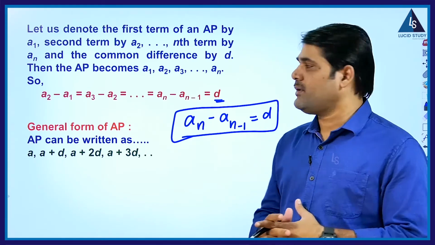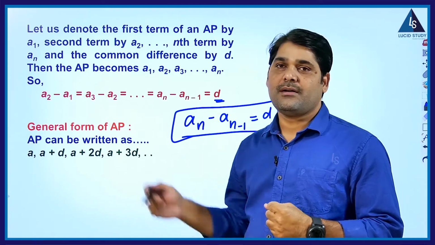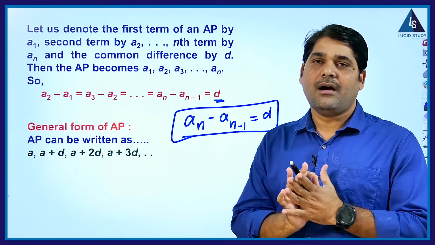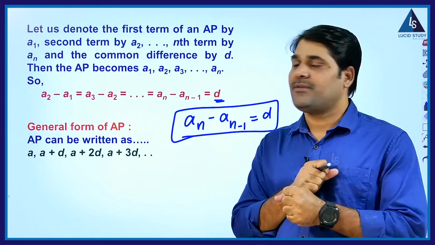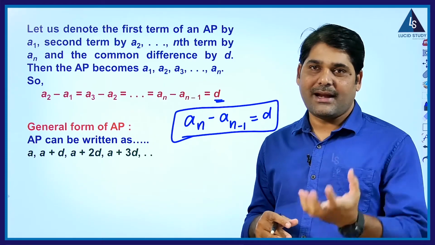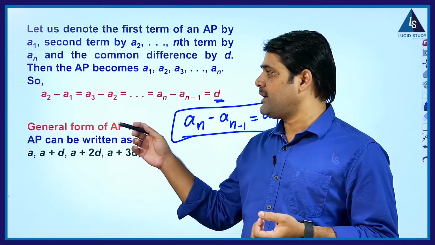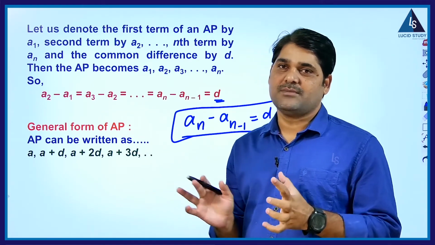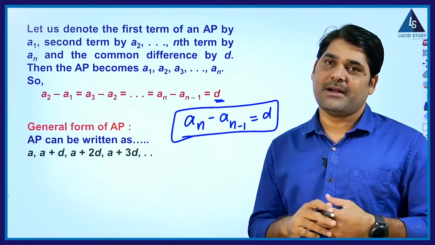This is the common formula. So remember only one thing. D means common difference, which is A2 minus A1, two successive or consecutive terms. If you take and subtract both of them, you will get the common difference. The fixed number whatever you are adding, that number, the common difference, will come. Any two consecutive terms you take, subtract them and you will get the common difference.